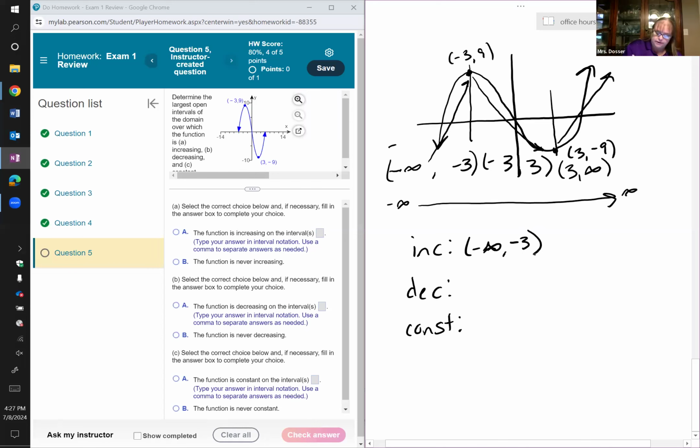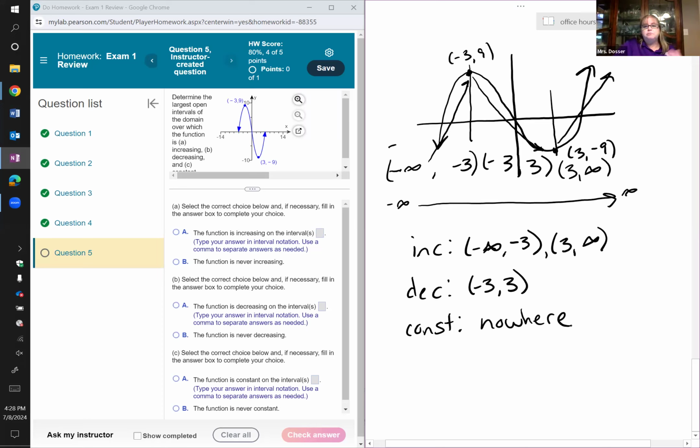From there, it starts decreasing. It's decreasing from -3 to +3. And then from there, it begins increasing again. It's increasing from 3 to positive infinity. So we have two intervals where it's increasing, the first and the last. We only have one interval where it's decreasing, the one in the middle. And this graph isn't constant anywhere.